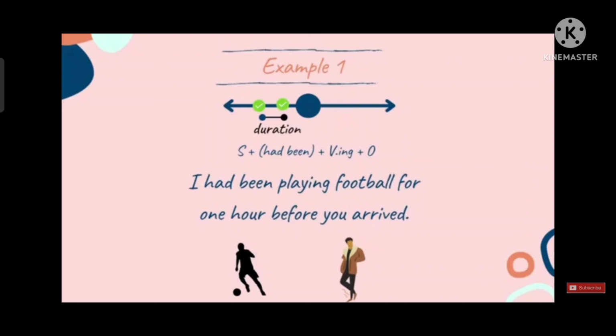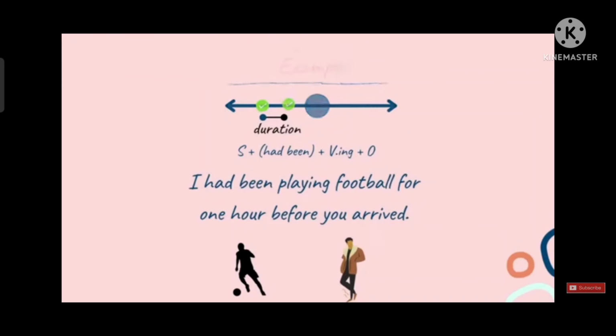Apart from that, look into the structure of the sentence. It follows the structure where I am the subject, had been is the helping verb, playing is verb's ing form, and football is the object. Also, time is mentioned as 1 hour, and the next activity is you arrived. I hope now you are clear on the structure and timeline of this tense.